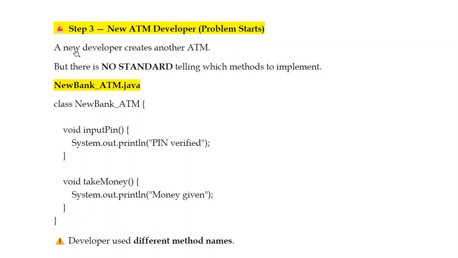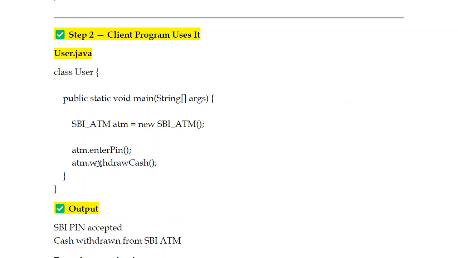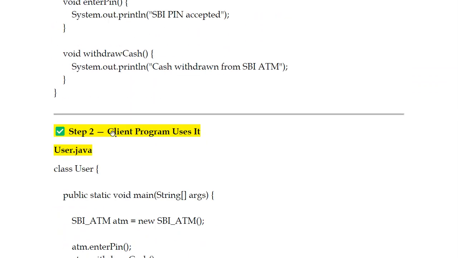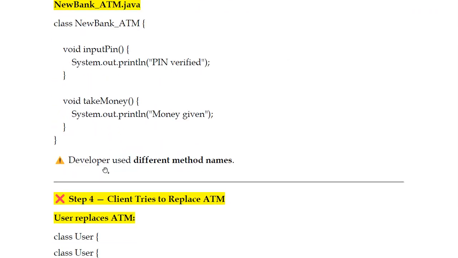The problem starts now because a new ATM developer creates another ATM, but there is no standard telling which methods to implement. So they are doing just like that. NewBankATM is the class name, with void inputPin and takeMoney. So two methods, they are using different methods. Previously what you have used is enterPin, withdrawCash. Now what they're telling is inputPin, takeMoney.